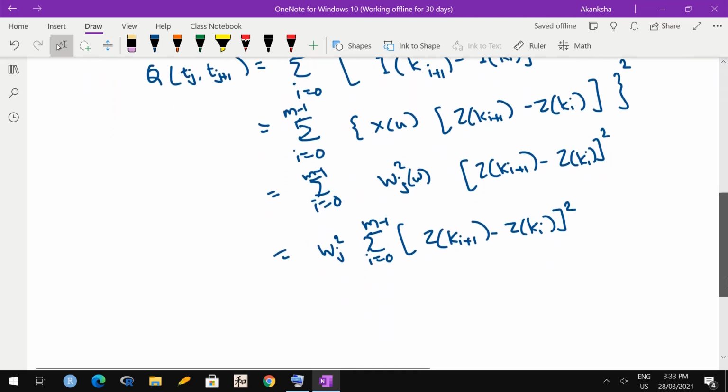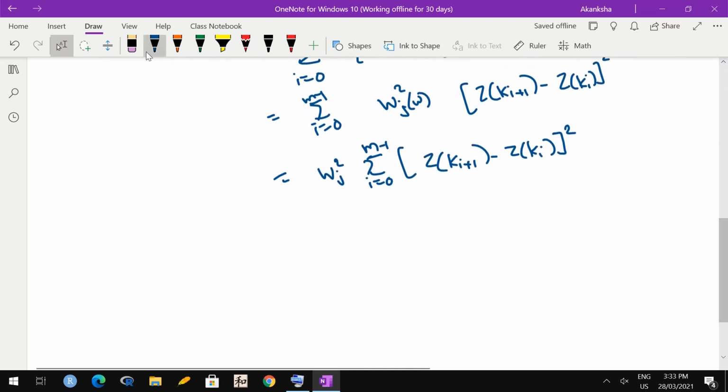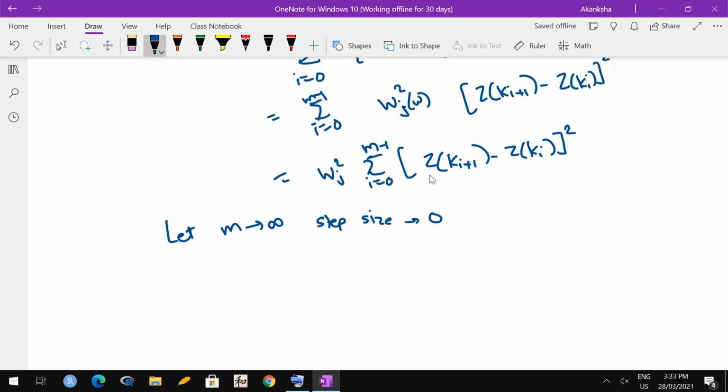Now of course we are going to let the number of partitions go to infinity. So if we let m go to infinity, then step size goes to 0. Step size goes to 0 means difference between ki and ki plus 1 goes to 0.